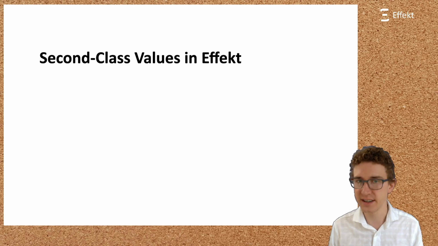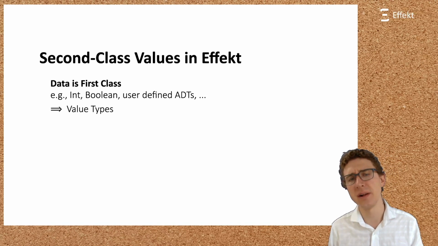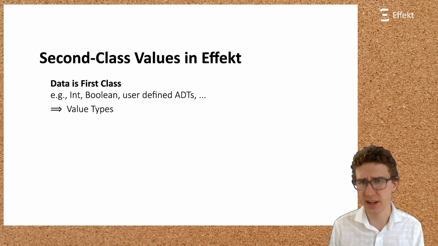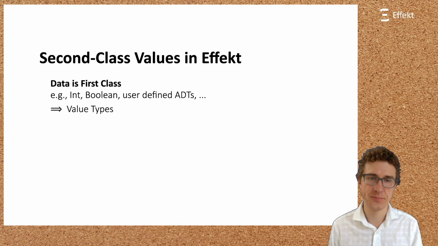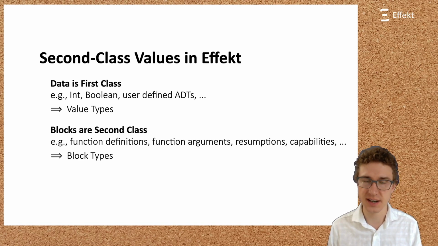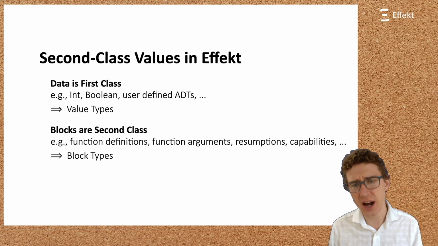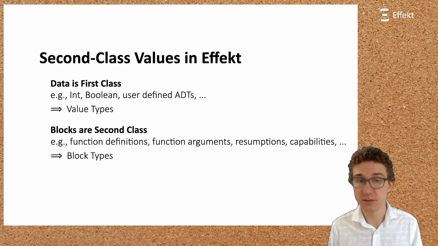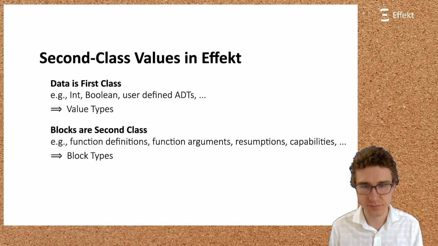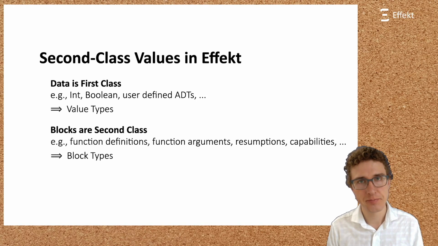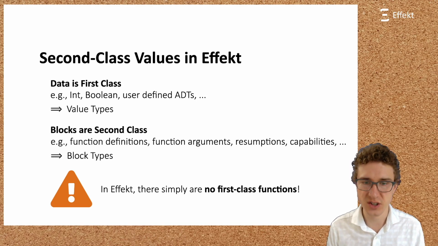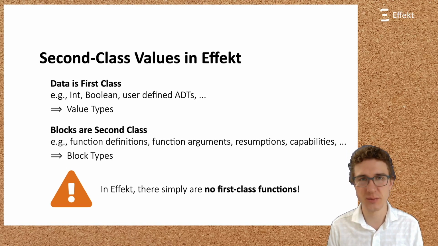We treat all data as first class. That includes built-in types like int or bool, but also user-defined algebraic data types. In our type system, we speak of value types. In contrast, all blocks are second class. This includes function definitions, function arguments, resumptions, and capabilities. To avoid confusion, we typically do not speak of functions, but of blocks. Similarly, in our type system, we speak of block types. We will see what that means in a second, but let me point out that this implies that in effect, there simply are no first-class functions. We killed every functional programmer's favorite feature.